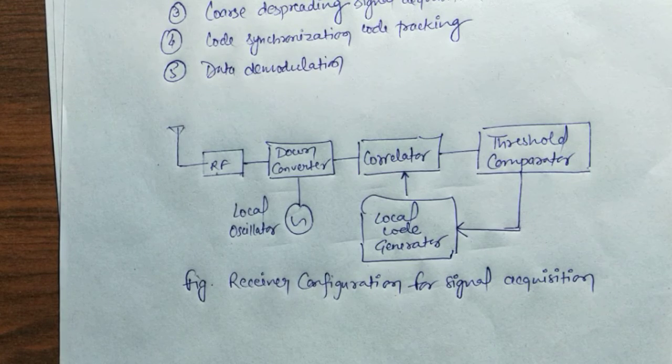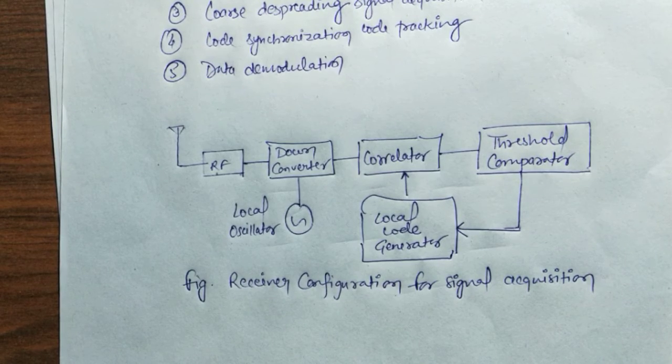So this search process, like the tracking process, requires replication of both the code and the carrier of the SV to acquire the SV signal. That is, the signal match for success is two dimensional. The range dimension is associated with the replica code.